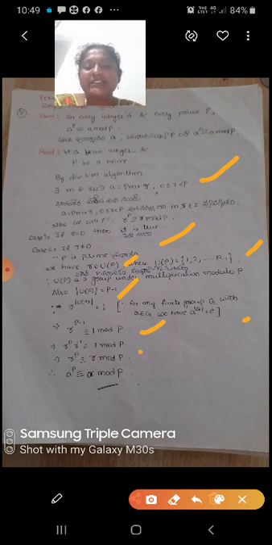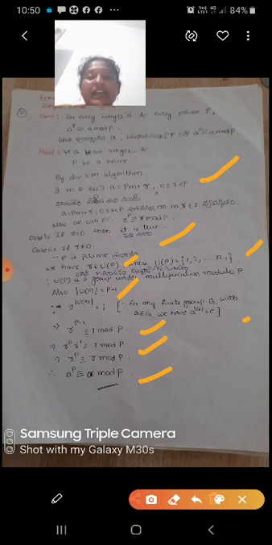Multiplying both sides by r, r^p is congruent to r mod p. Therefore a^p is congruent to a mod p, where a is an integer and p is prime. This is Fermat's theorem.